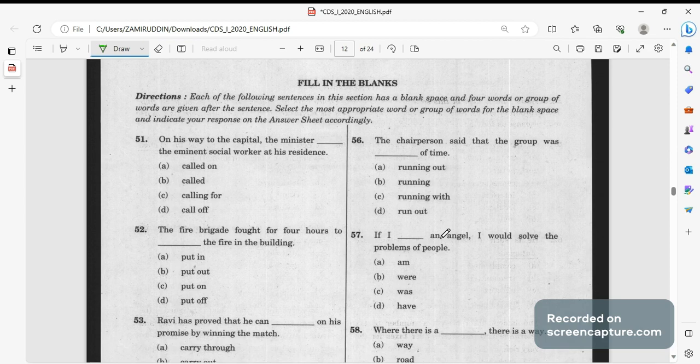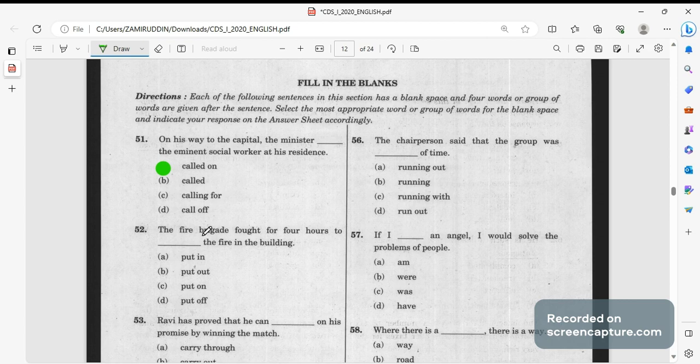So let's begin with the first question. On his way to the capital, the minister called on the eminent social workers at his residence. उन्होंने किसे बुलाया? The minister called on the eminent social workers at his residence.